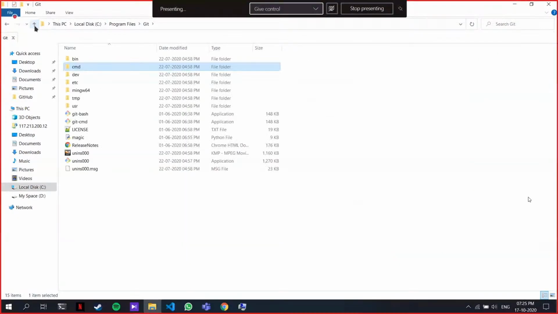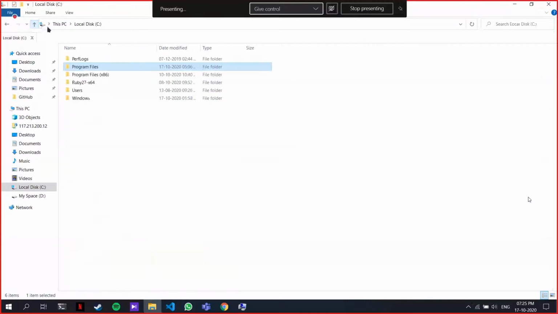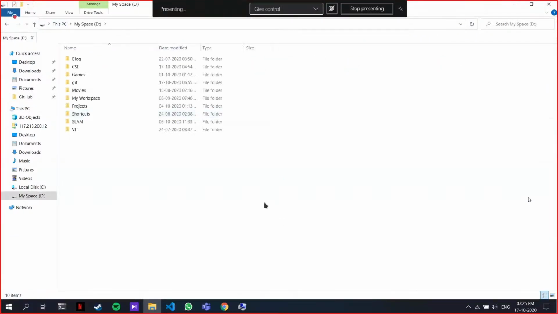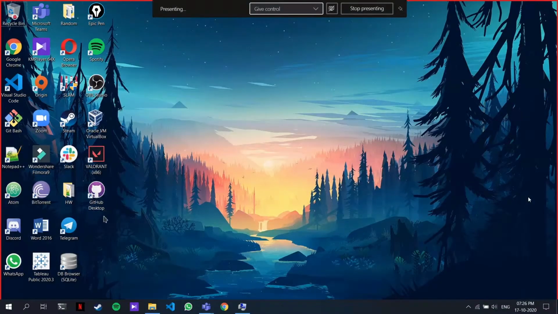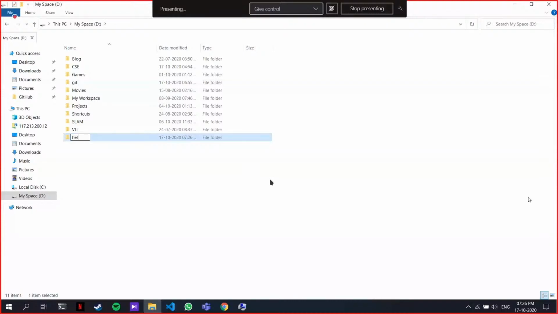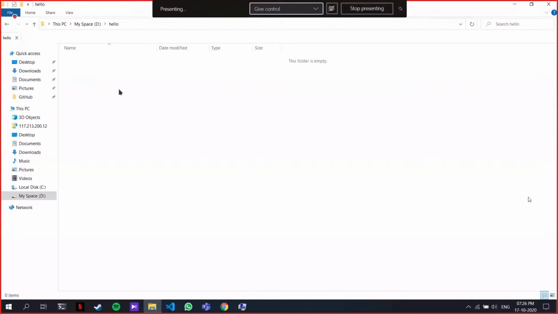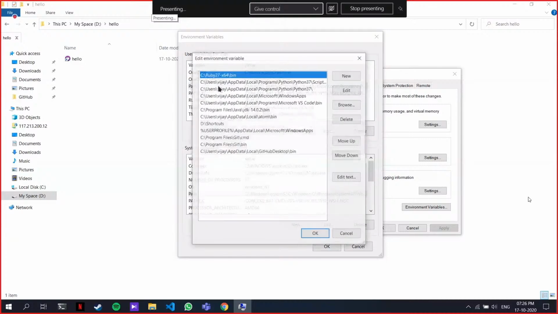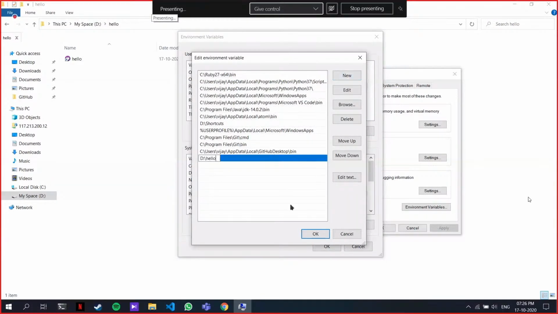Here's just a quick tip. Suppose I create a shortcut of some folder here. If I want to open GitHub Desktop, okay, I'm creating a new folder here and I'm just going to name it hello. It's just a small shortcut. It's not necessary that you know it. Just copy the address of this folder, open your environment variables, go to Path, and paste this path here.